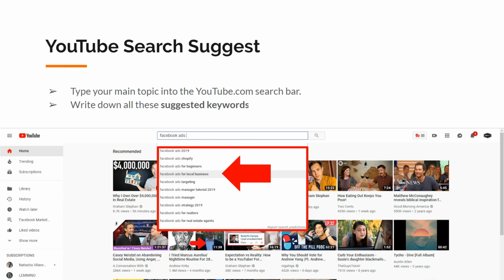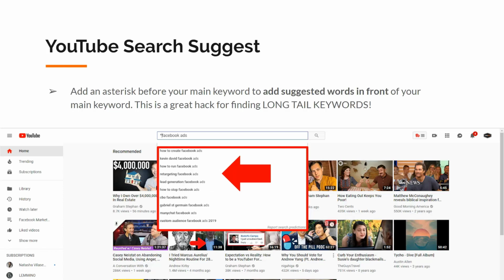Next is YouTube Search Suggest. Type your main topic into the youtube.com search bar and write down all of these suggested keywords. As you can see, I typed in Facebook ads and I got a great suggestion from it. Facebook ads for local business.